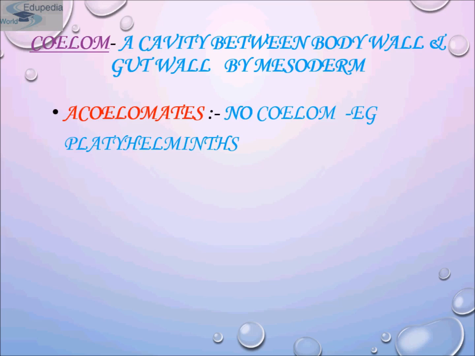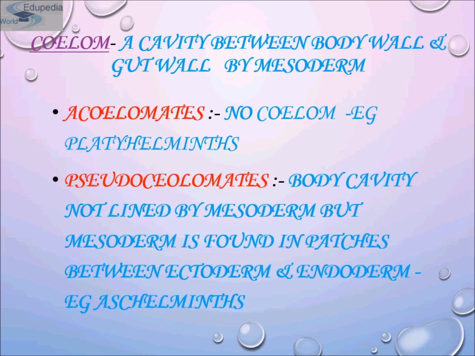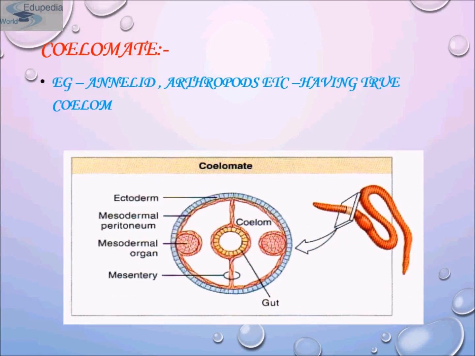Acoelomates are animals in which the body cavity is absent. For example, Platyhelminthes. Then come the pseudocoelomates, animals in which the body cavity is not lined by the mesoderm. Instead, the mesoderm is present in scattered pouches between the ectoderm and the endoderm. For example, Aschelminthes. Now come to coelomates: animals that possess a body cavity lined by the mesoderm. For example, annelids, mollusks, arthropods, echinoderms, and chordates.